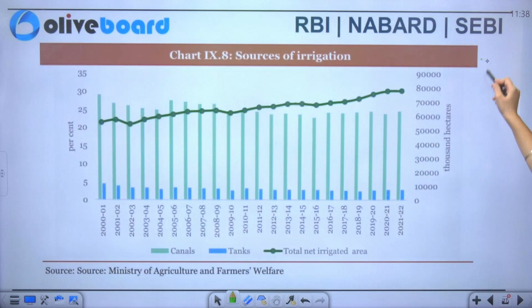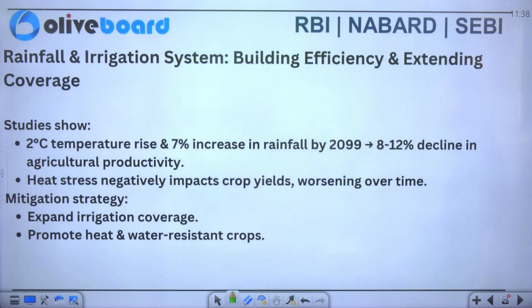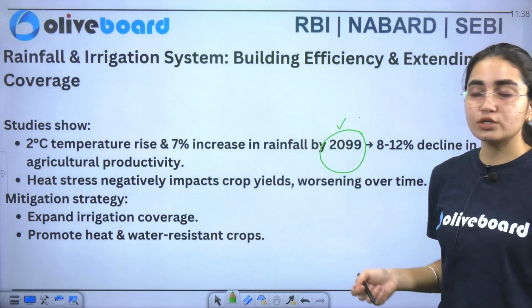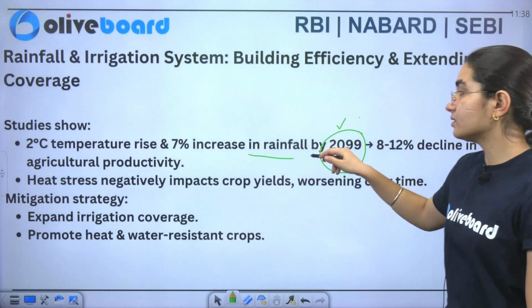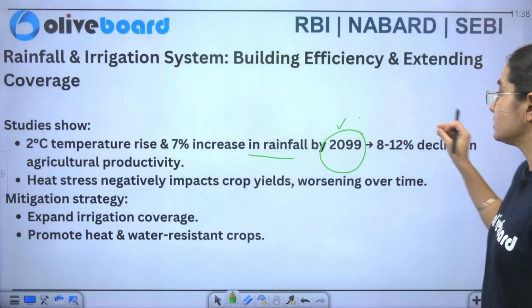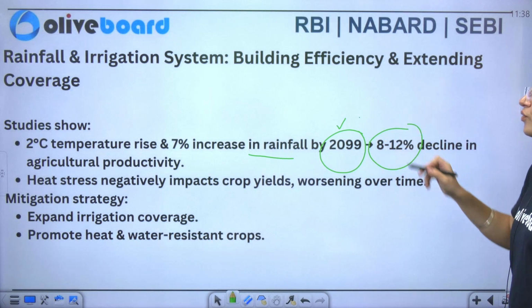Now you can see the chart that is specifically related to sources of irrigation. Now we will turn to the rainfall and irrigation system. Studies show that by 2099, we will see a rise in temperature by 2%, and similarly a rise in rainfall by 7%. This can prove to decrease our crop yield by 8 to 12%.